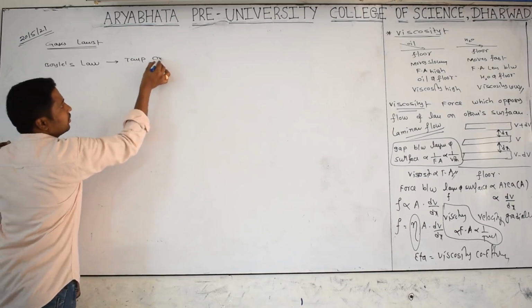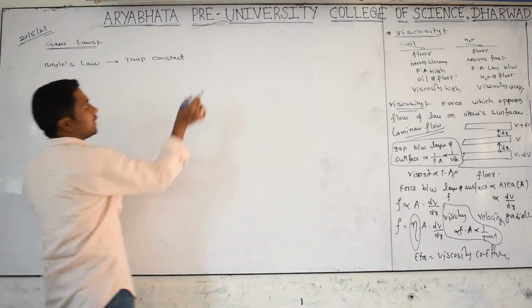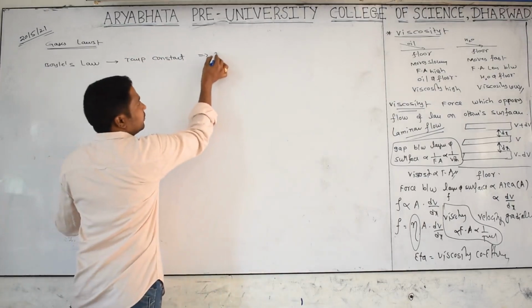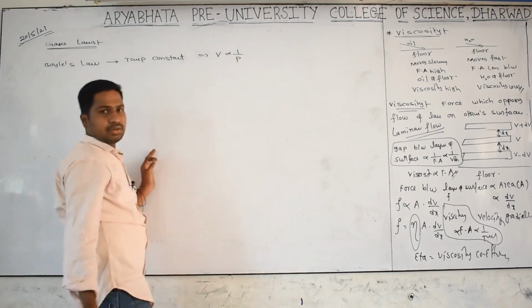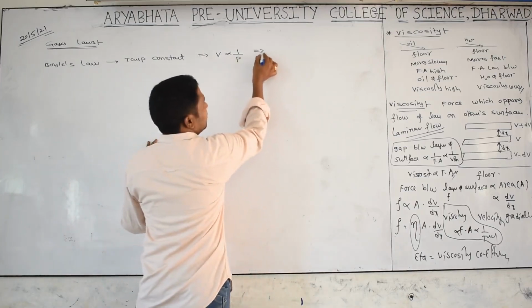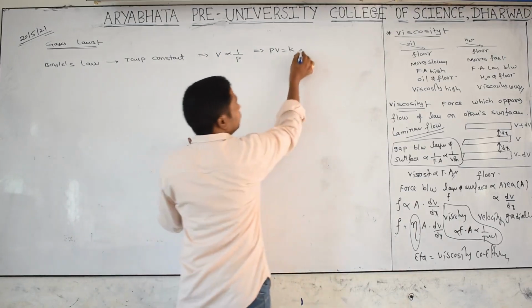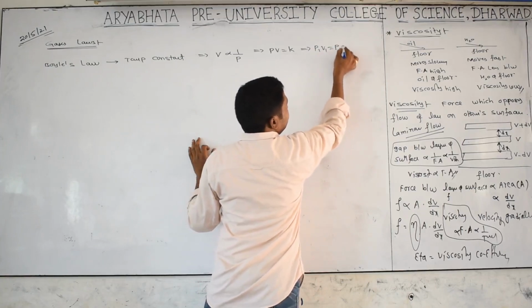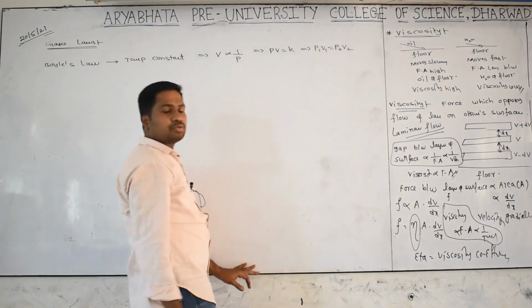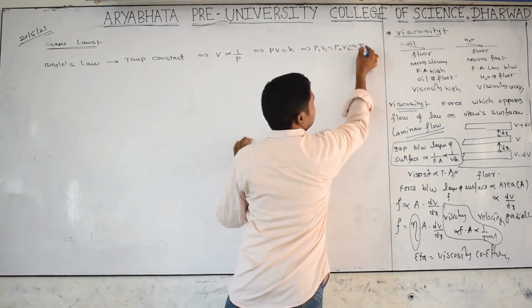Temperature is constant. Under constant temperature, the volume of a given mass of a gas is inversely proportional to pressure. From this, PV is equal to constant. At two different conditions, P1 V1 is equal to P2 V2. The graphs studied at a constant temperature are called isotherms.